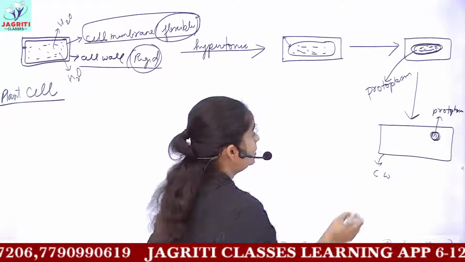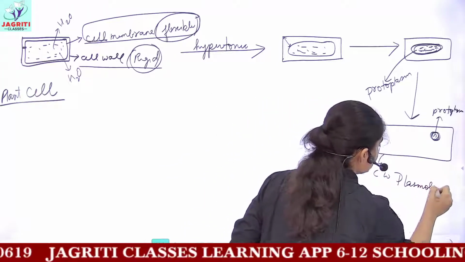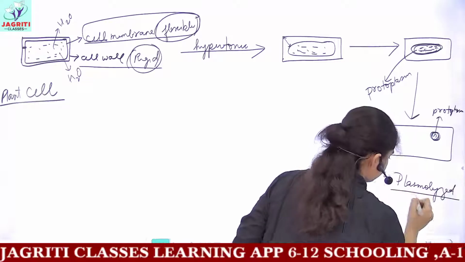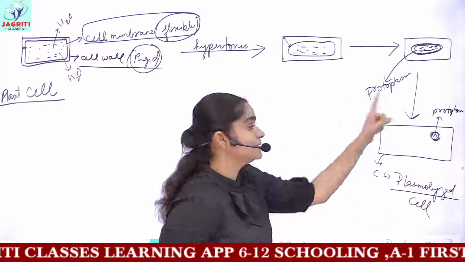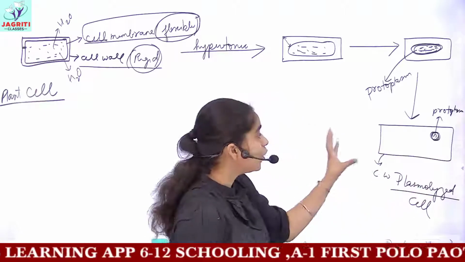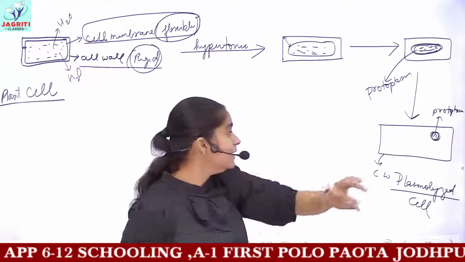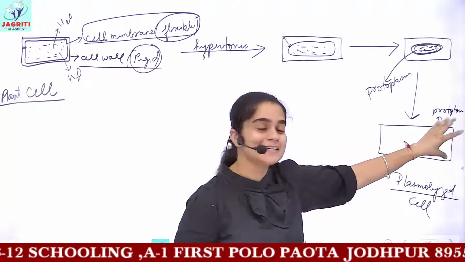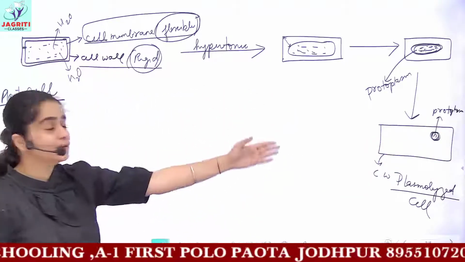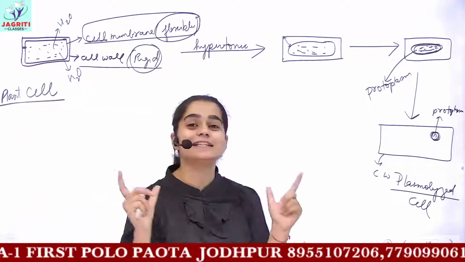So this would be the picture of a completely plasmolysed cell. That is, the cell wall is rigid and maintains its shape, but all the protoplasmic matter gets contracted or constricted in a particular region of this cell. So this is a brief, detailed account of your plasmolysis topic.